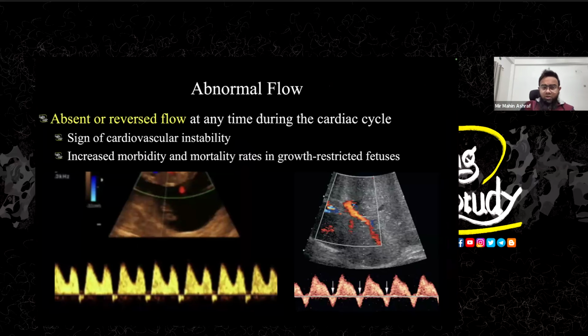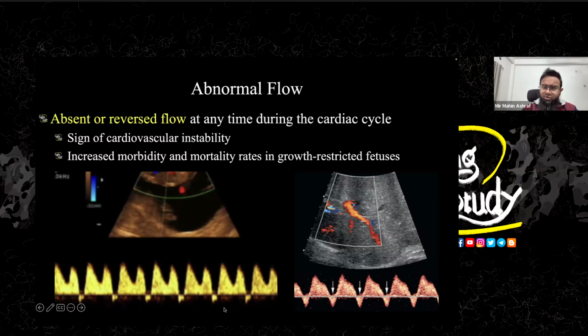Now, for the abnormal one, we have two common patterns. Number one is the absence of the A wave. So you may not see the A wave present at this part. You see both waves have got a gap in between. There is a gap here, and this gap is unusual. So if you find no flow here, you'll call it the absent A wave.